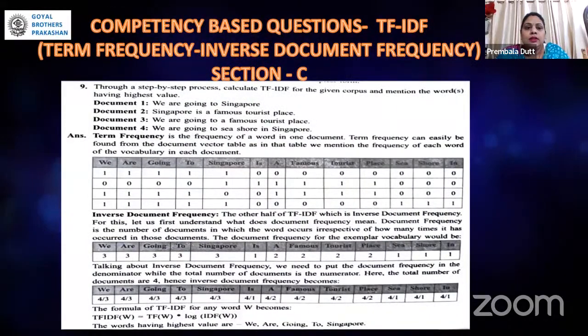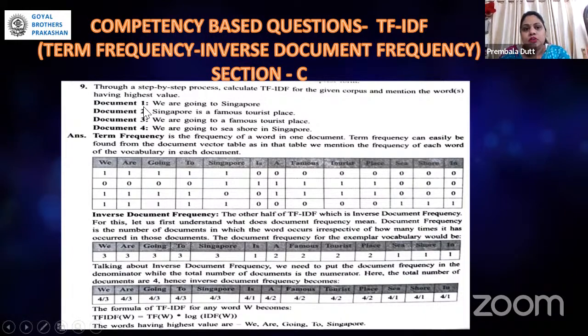Okay, so there is one more question which is related to term frequency and inverse document frequency. This is one question taken from the sample paper, in which you could see how the question has been derived, how the question has been formulated, and how the teacher has to orient the students to attempt such kind of question.